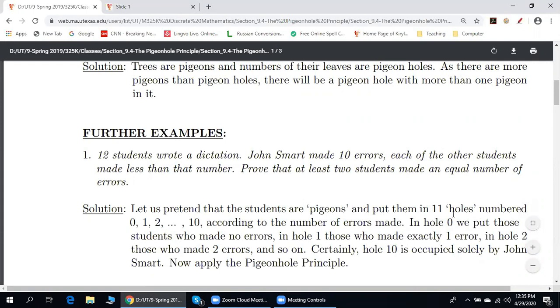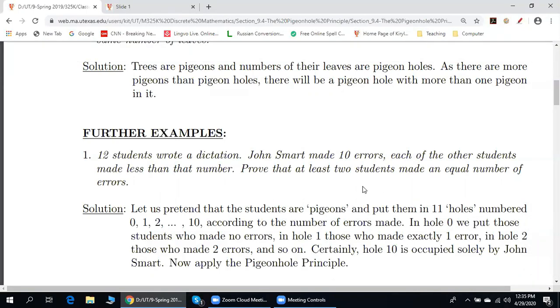By the way, the number of possible errors is not 9 for the remaining 11 students, but actually 10, because it's from 0 to 9, 10 possibilities. We have 10 possibilities for errors, and we have 11 holes. We have more pigeons than holes, therefore at least 2 students made an equal number of errors.